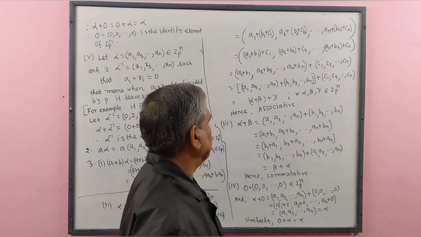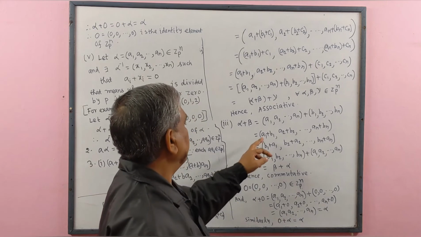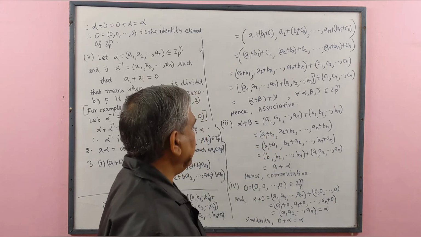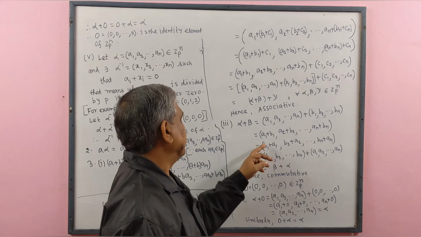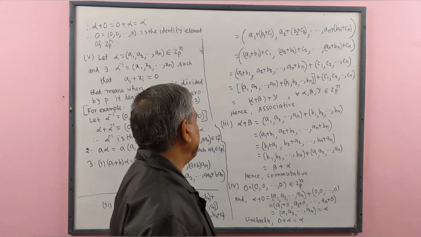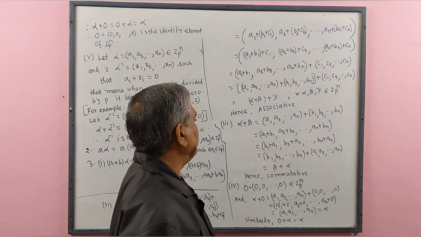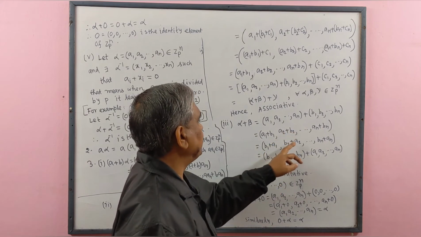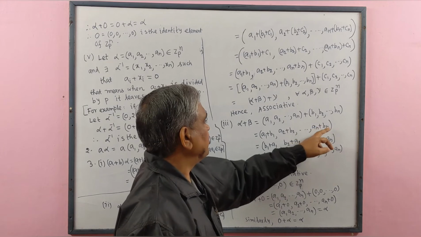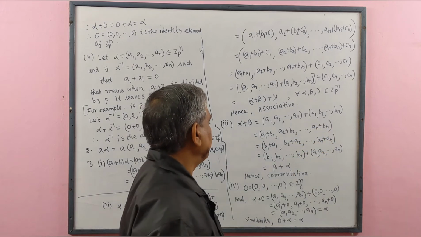Since a1 and b1 are real numbers and real numbers are commutative, therefore a1 plus b1 equals b1 plus a1. Similarly, a2 plus b2 equals b2 plus a2, ..., an plus bn equals bn plus an.